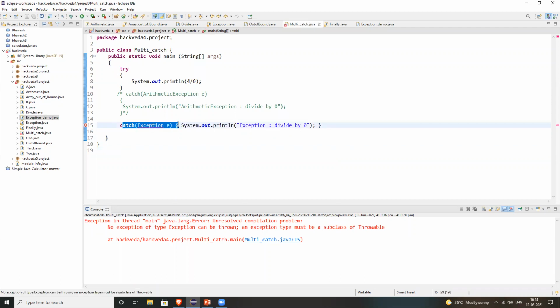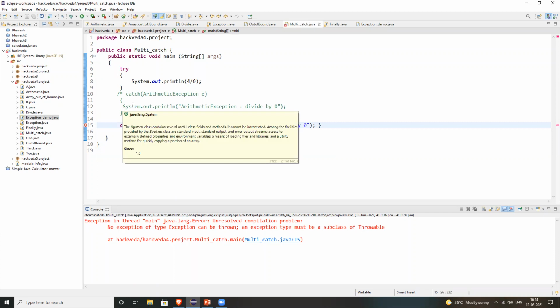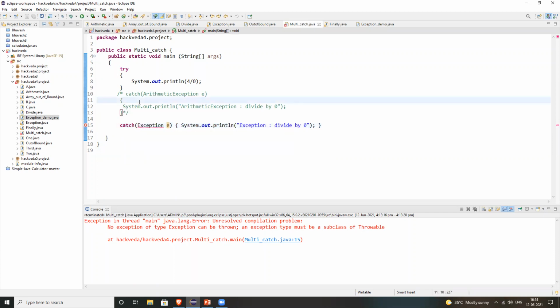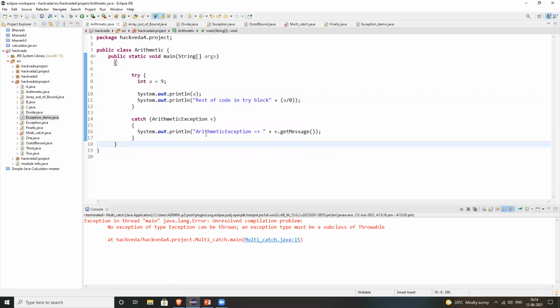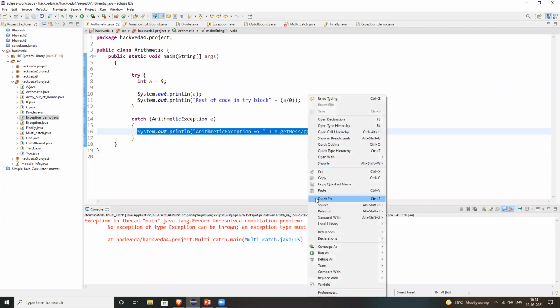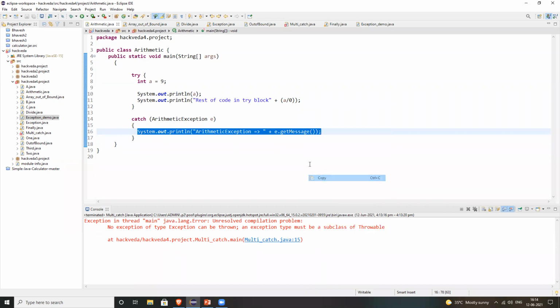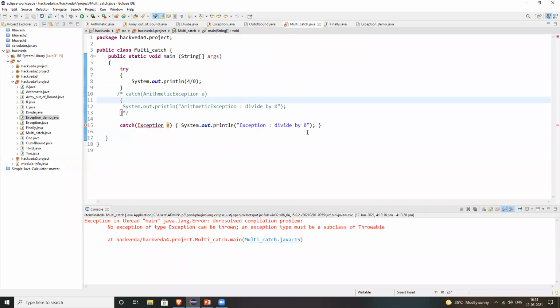No, go to that Arithmetic.java file first. Yes, I have gone to Arithmetic.java. You can see here it is printing System.out e.getMessage. Copy that whole thing completely and paste it there. Yes, and format it first, means bring that curly brace down.